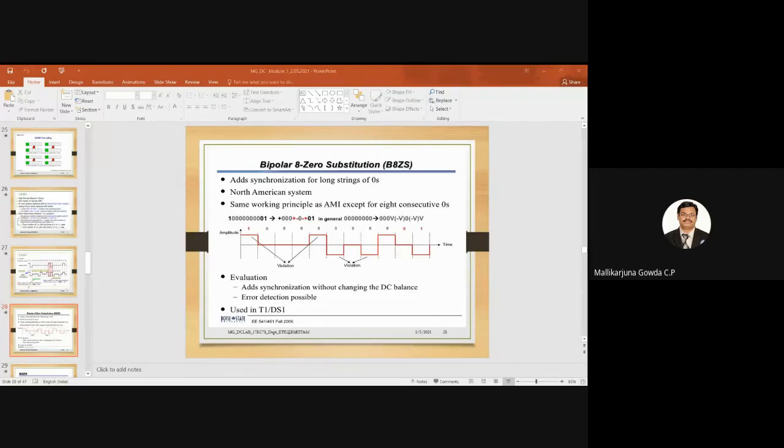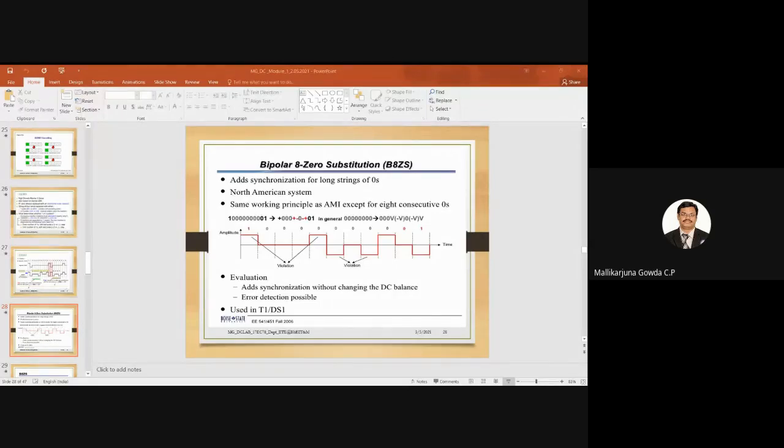So I am just showing the B8ZS coded signal. The first bit is 1, so I represent it with a positive pulse, right? Next 8 zeros, and these 8 zeros will be replaced by 000V. So this 0, this 0, this 0, no pulse, so it is at the 0 line. The next will be V. This has to be V, so it is a violation. Violating means it has to be a positive pulse, because here 1 is a positive pulse. Hope you're understanding. To indicate V equal to 1, it has to be a positive pulse.